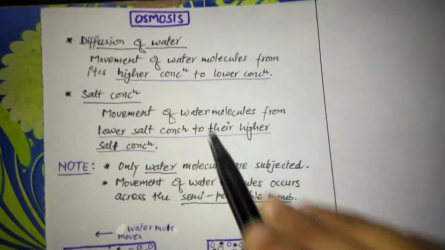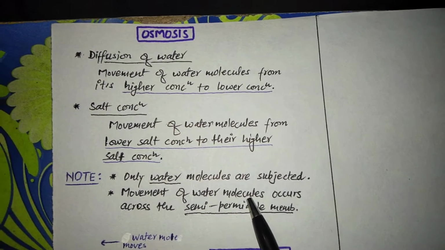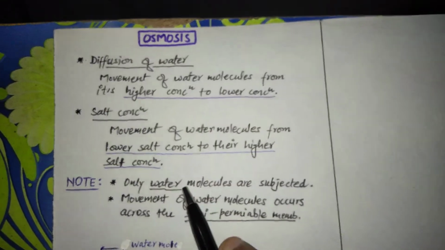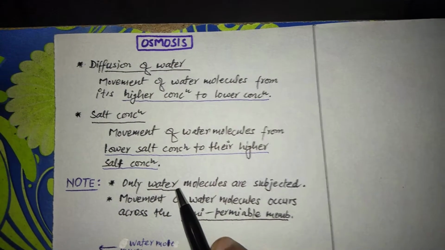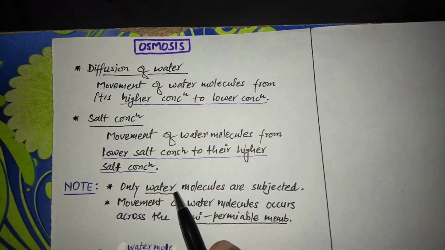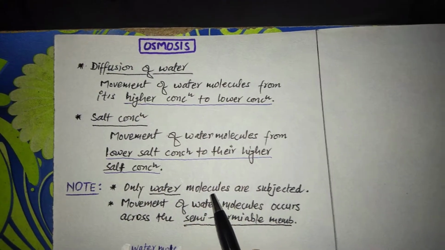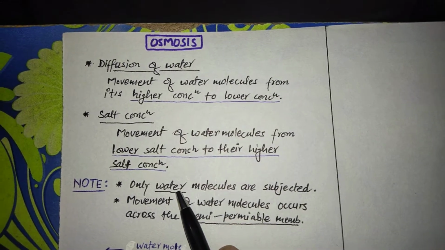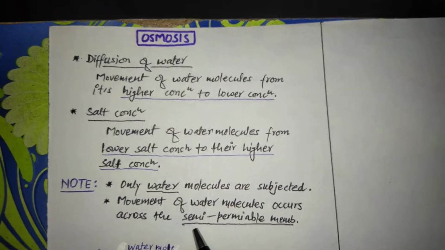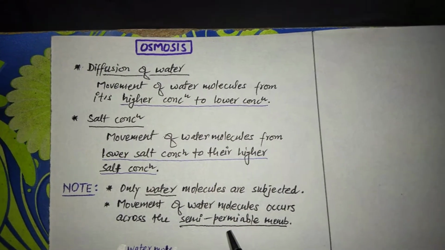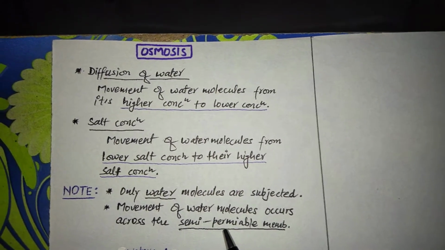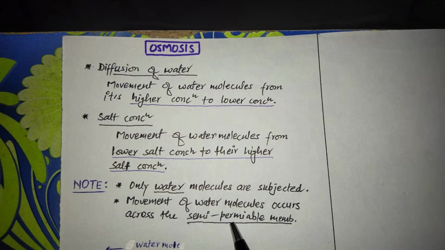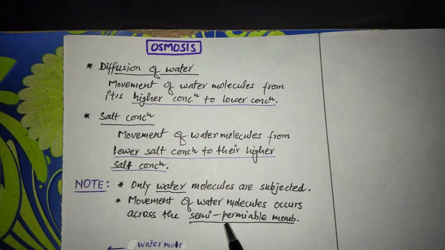Next are some specialties regarding the osmotic process. First, in osmotic phenomena only water molecules are subjected to transport from one area to another on the basis of their concentration gradient. Next, these water molecules can flow across the semi permeable membrane. What is a semi permeable membrane? This is a kind of membrane which mainly allows certain important molecules and ions across itself. So this is about the semi permeable membrane.